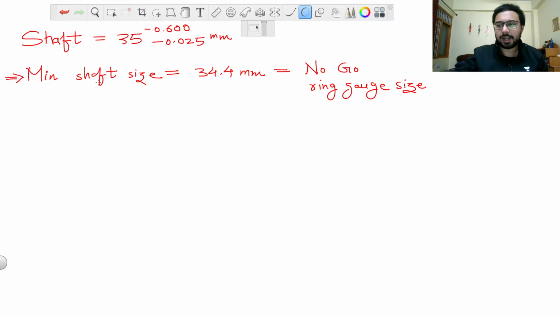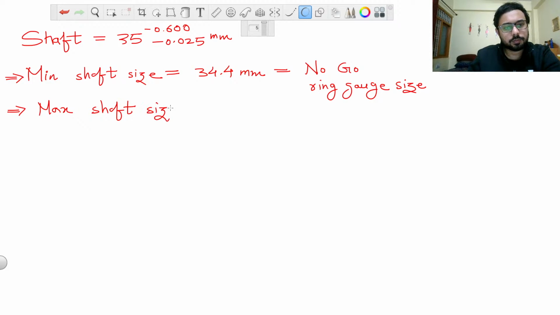And what we have done here is exactly that. Now we will calculate the go ring gauge size, and to do that we have to calculate maximum shaft size.